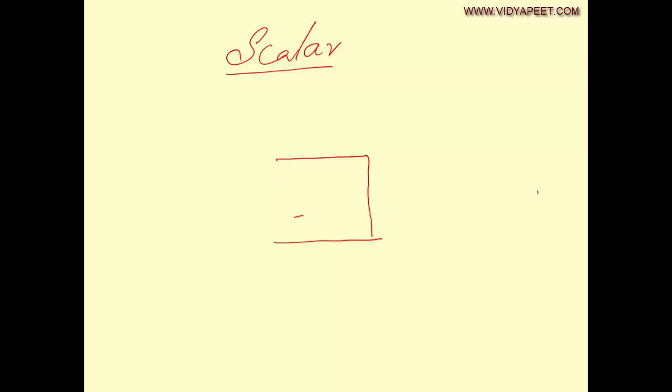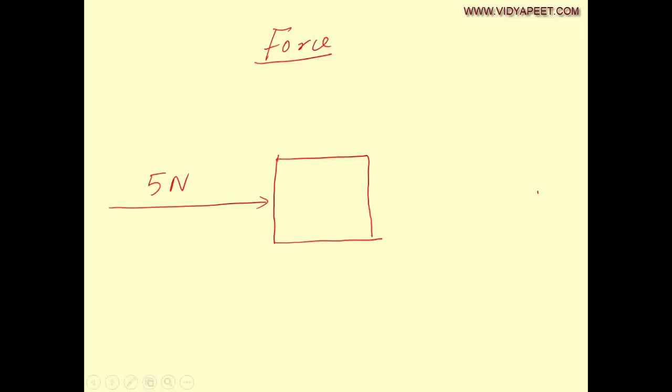So I am replacing this box and let us assume I am applying force over here, which is a vector. I am applying a force of 5 Newton on this block and you are applying a force of 3 Newton on this block. In the block total act ஆகிற force எப்பவுமே 5 plus 3 equal to 8 Newton நீங்கள் சொல்ல முடியாது.